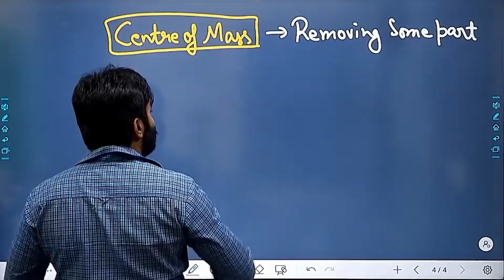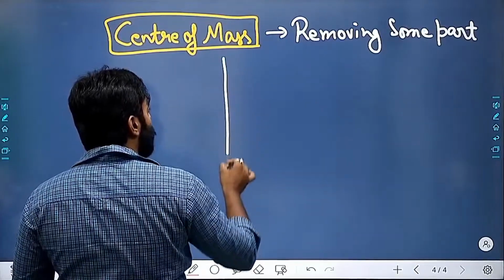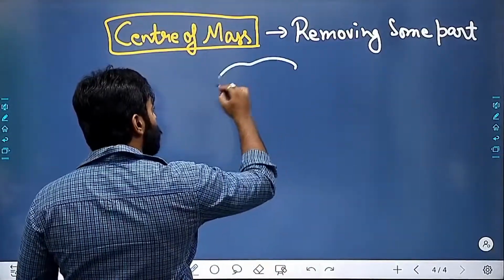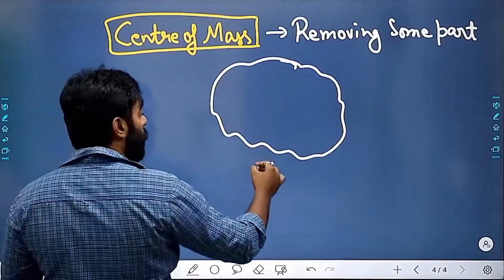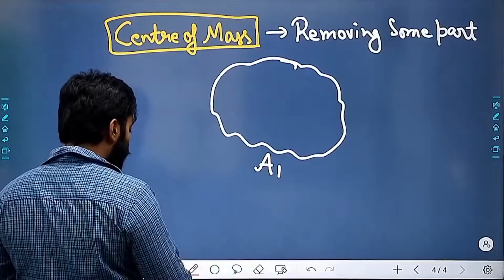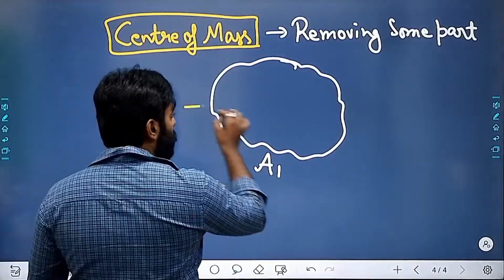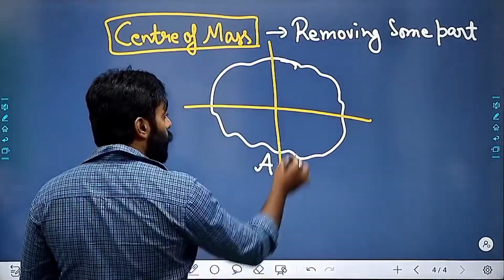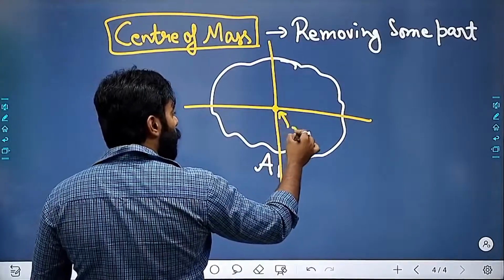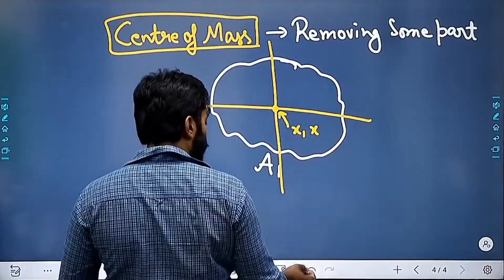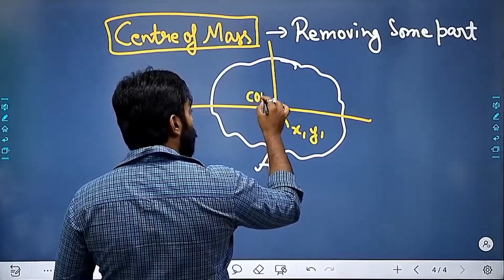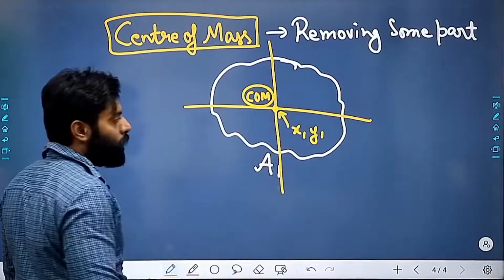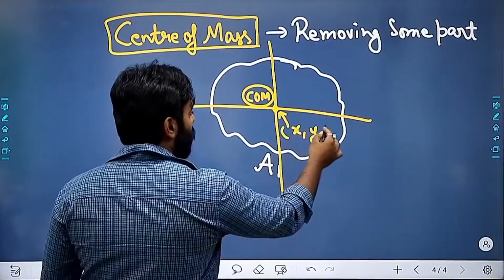If you are removing some area, assume that this is the area 1, having its center of mass at x1 y1, right?